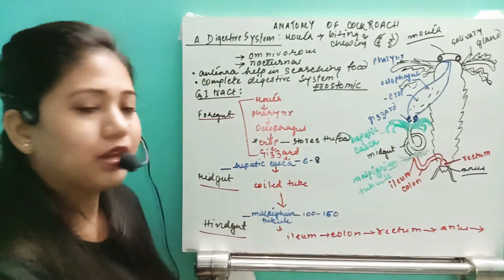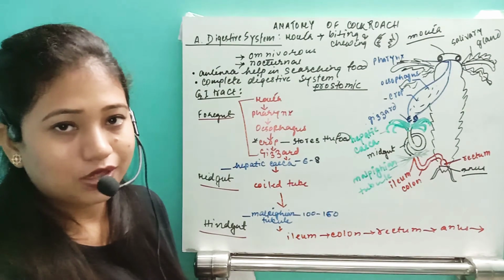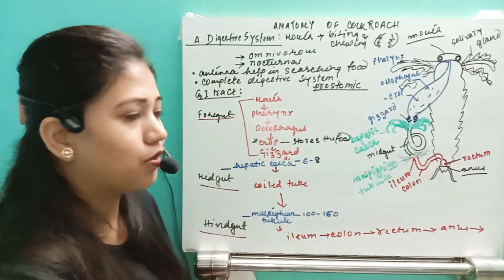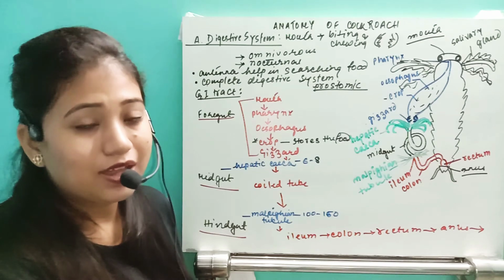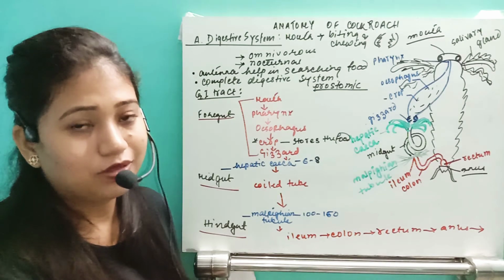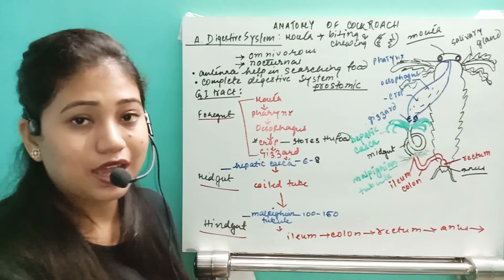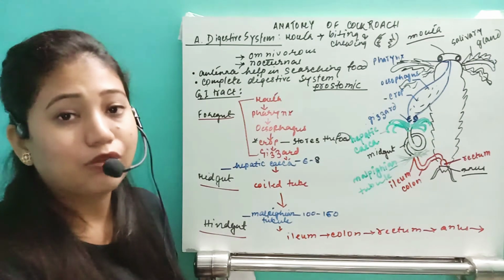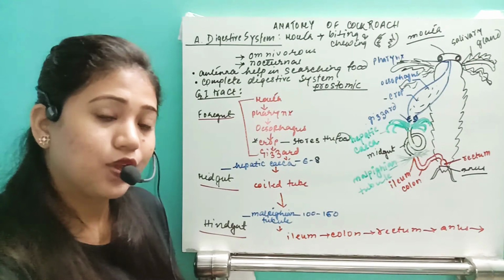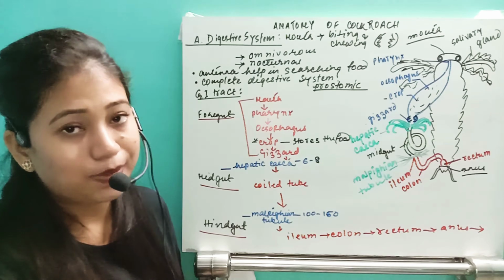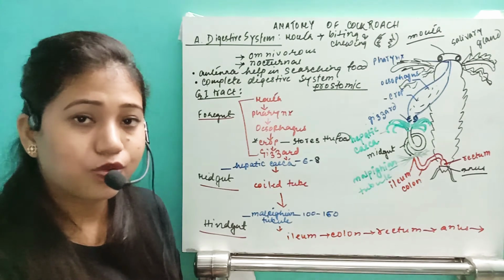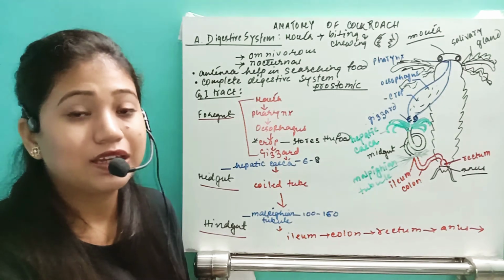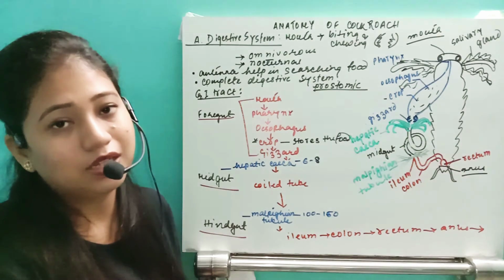Remember that. Now after storing the food in the crop, the food will go to the next part, the gizzard. So this gizzard is important. Why? The wall of the gizzard is one very thick-walled layer, which has 6 chitinous plate-like structures, which can be compared to internal teeth, and which help in grinding the food.